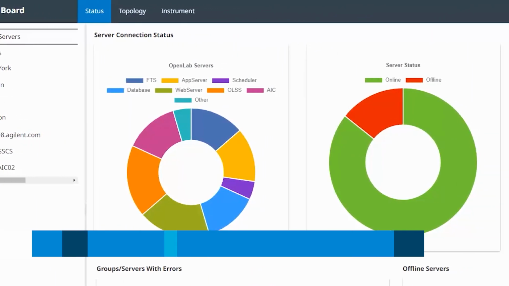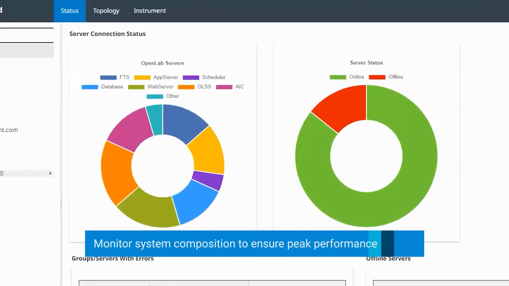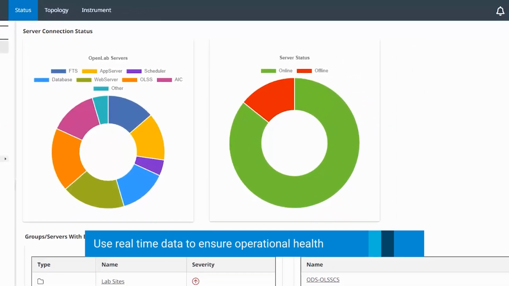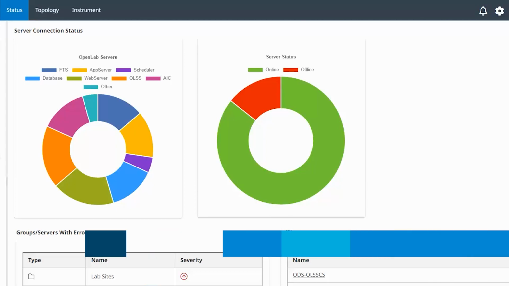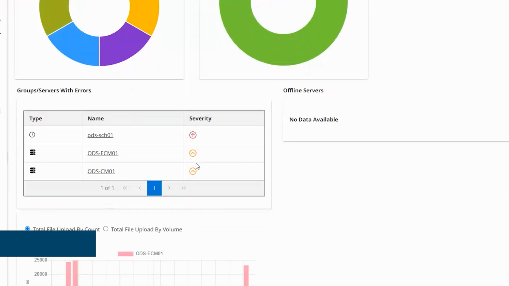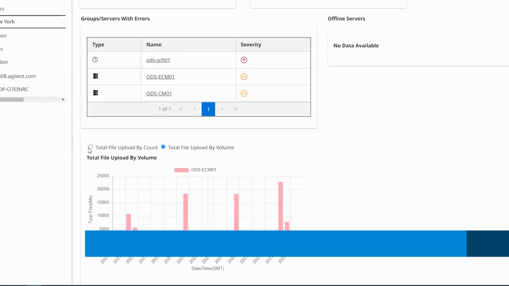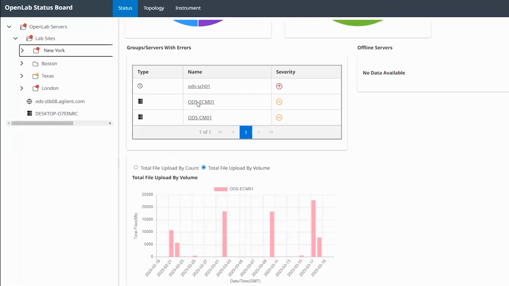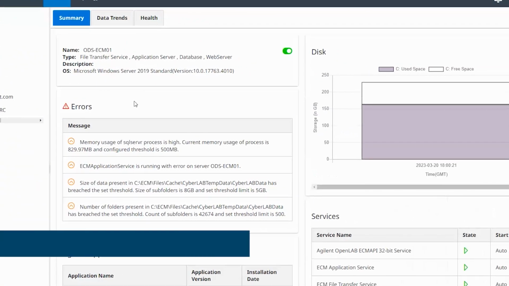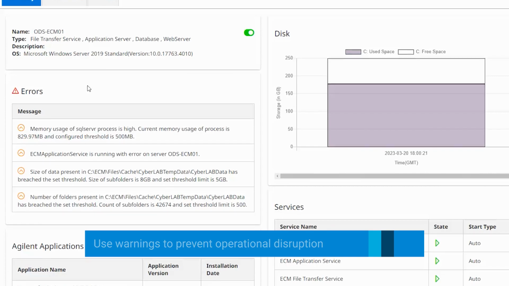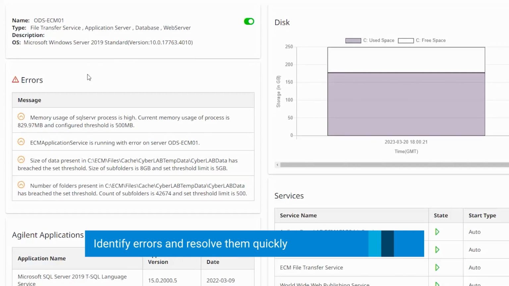Monitor your system composition to ensure peak performance, and use real-time data to ensure your system is always ready for your next sample. Track system performance to identify trends and bottlenecks, and ensure your system meets the demands of your team. Stay aware of system status with warnings that help you prevent issues, and succinct error messages that help you get back up and running quickly.